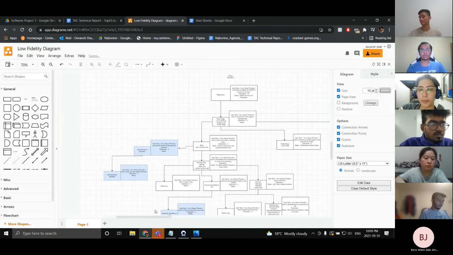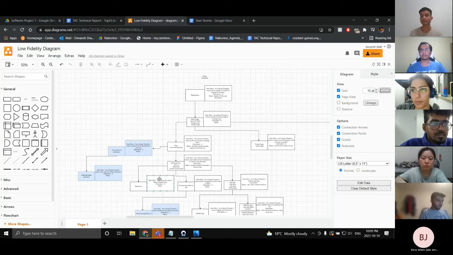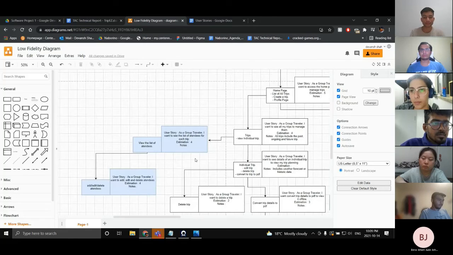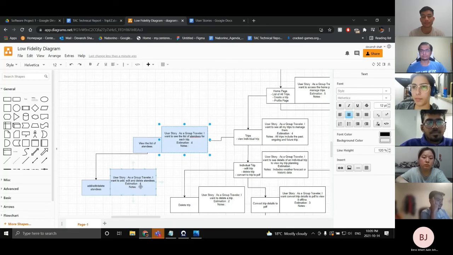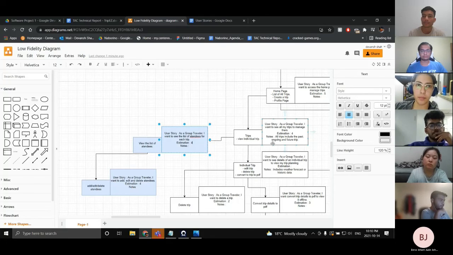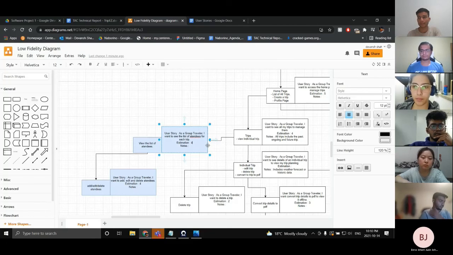Like, what was the final count? I think we should give it a 3 because it is similar to viewing a trip, but it will not be as complicated as viewing a trip because a trip has a lot of information in it. So this can be a 3, somewhere in the middle. It shouldn't be as hard as adding or deleting the attendees. It should be lower than this, and somewhere similar to this. So I guess we can take the middle ground and go 3.